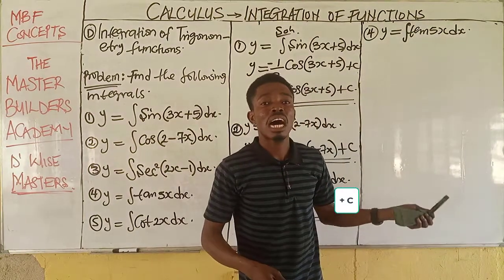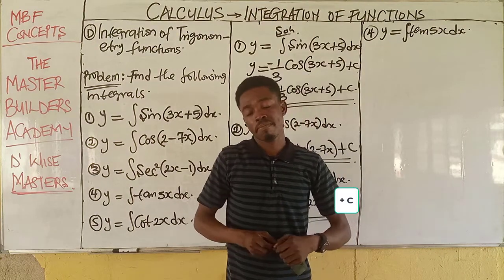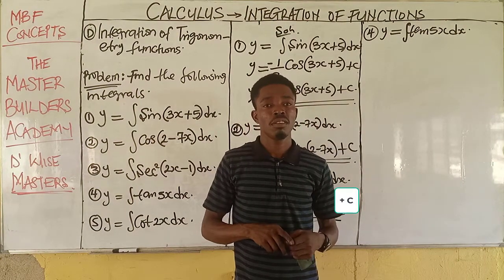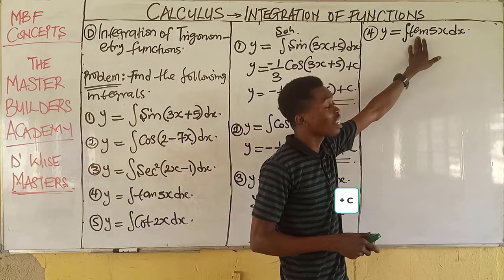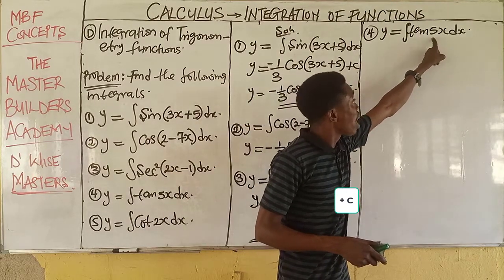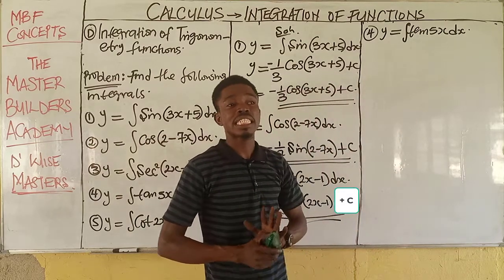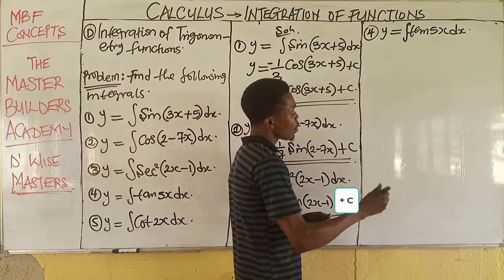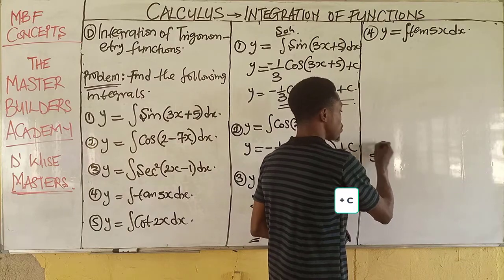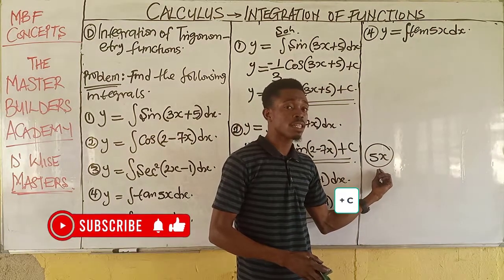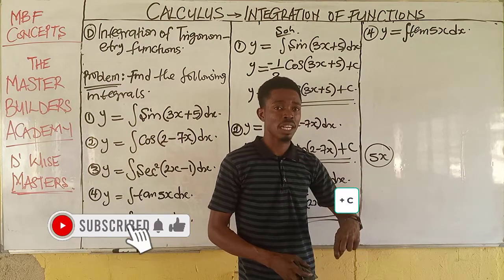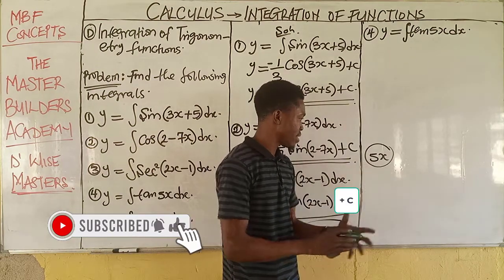Guys, how do we solve this problem? Very, very simple. All you just need to do is to identify this is a trig function, and what the angle of the trig identity is. Now the angle here is 5x, and it must be a function of x. Now what do you do to this function of x? You differentiate this with respect to x. When you differentiate 5x, you have 5.